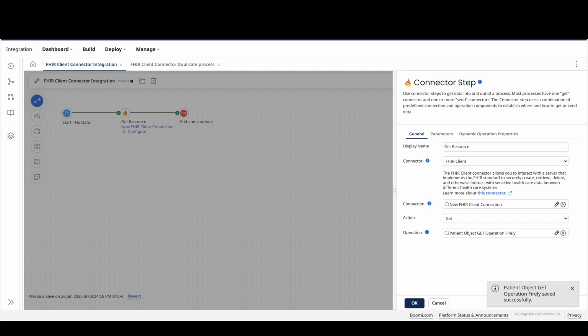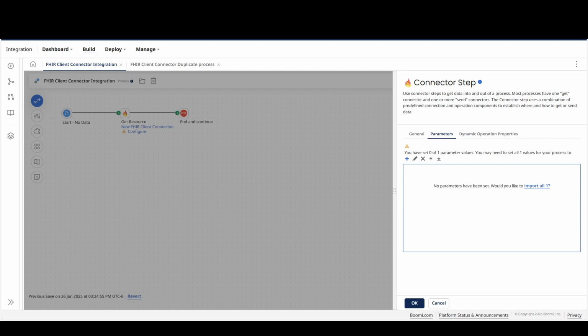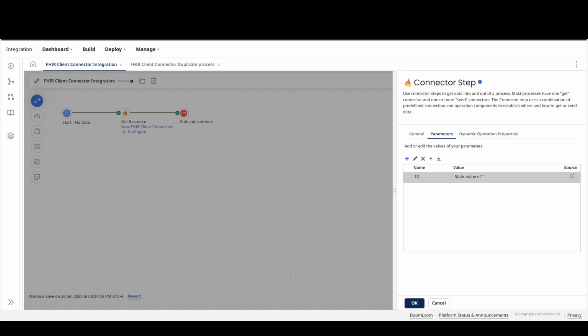In order to get a specific patient's information or resource, we would need to specify the ID for it, the patient ID. So let me do an import of one parameter for passing the ID.